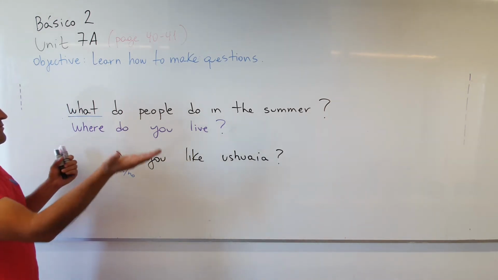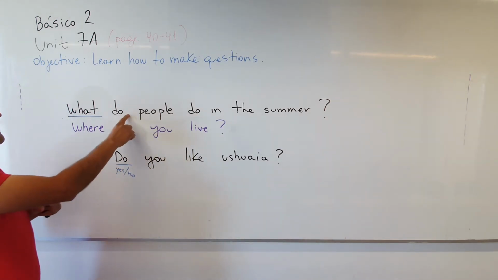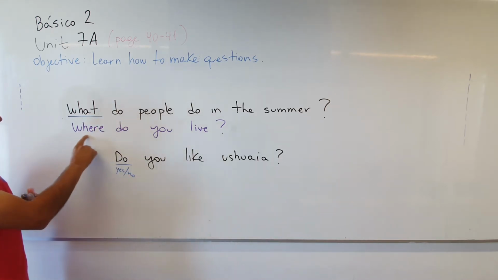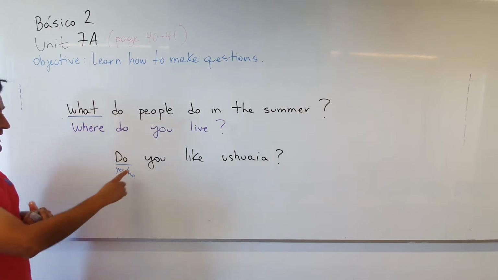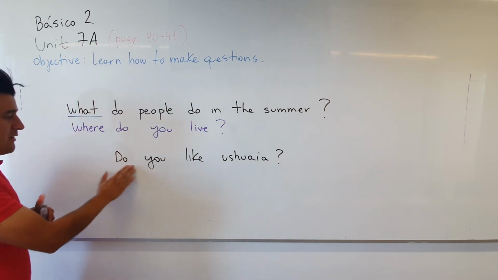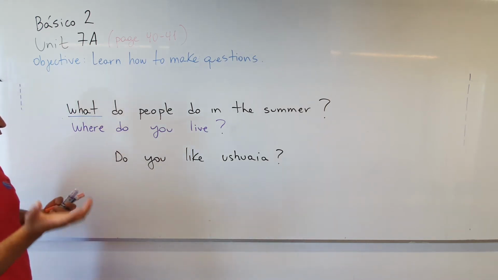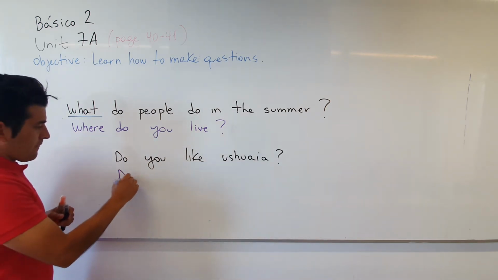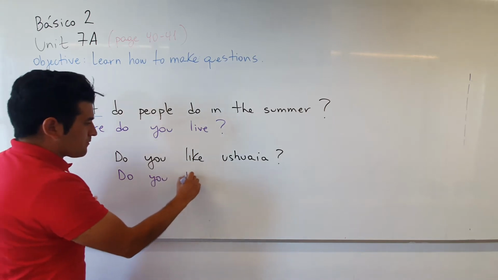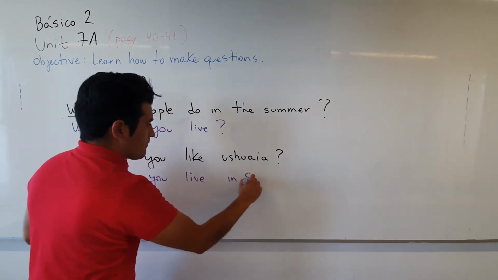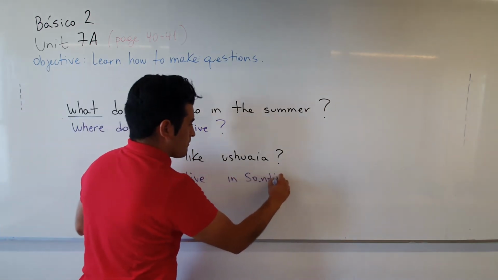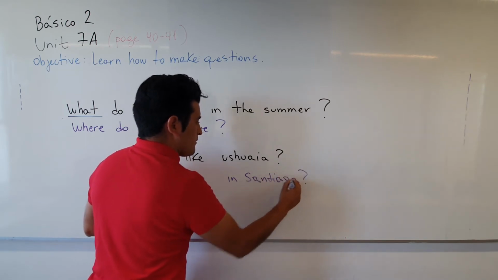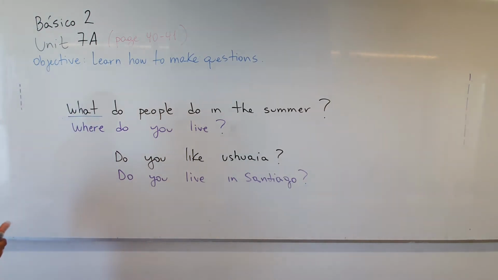Aquí hay que responder ¿dónde vives? En este hay que responder qué es lo que hace la gente en el verano, okay? But in this case you have to give information because we have what and where. In the case of do, it's different because we have to say yes or no. We are going to make the same question. For example, do you live in Santiago?